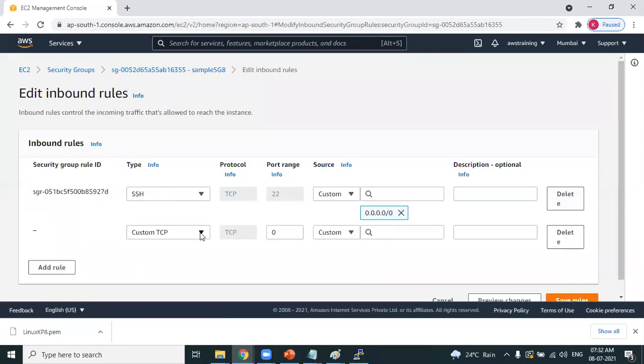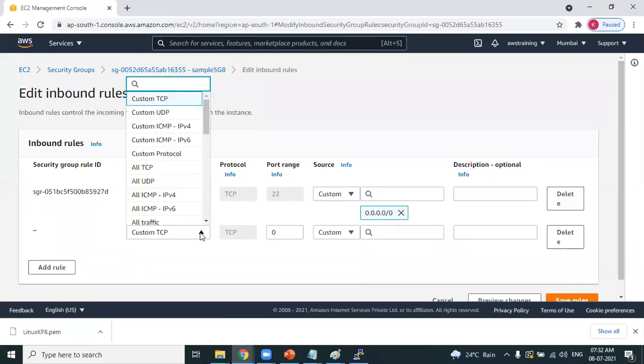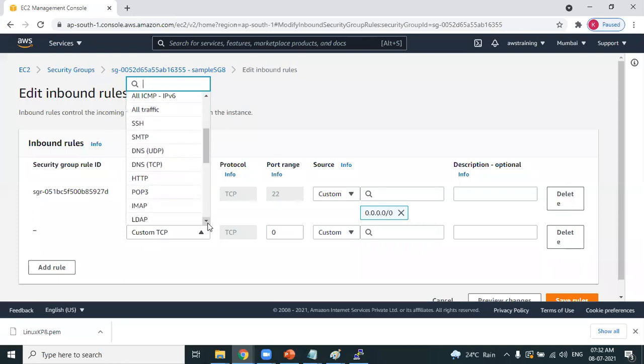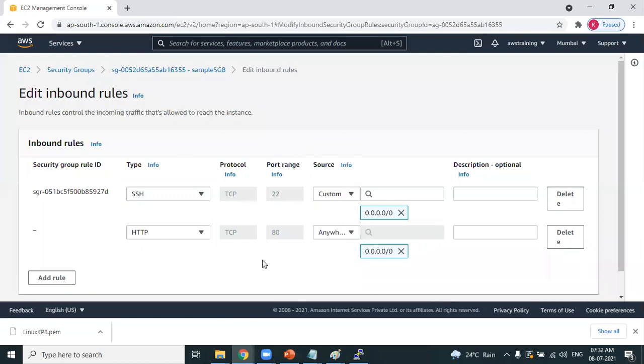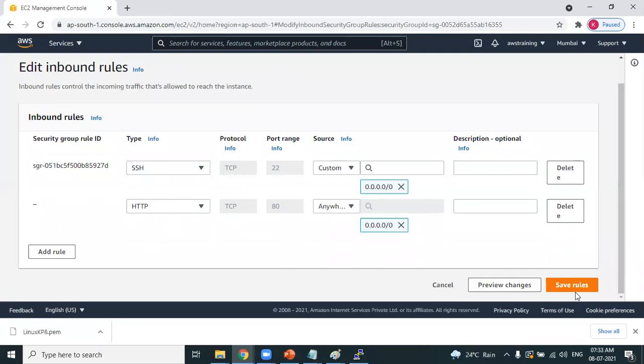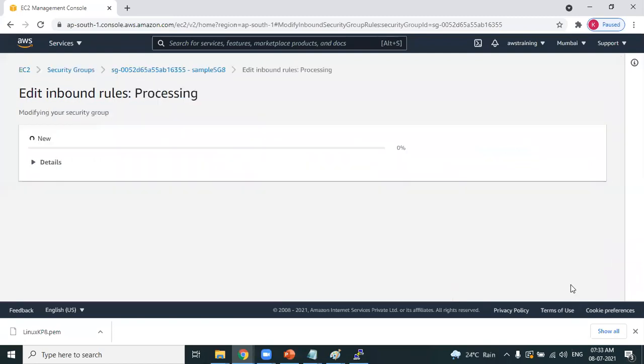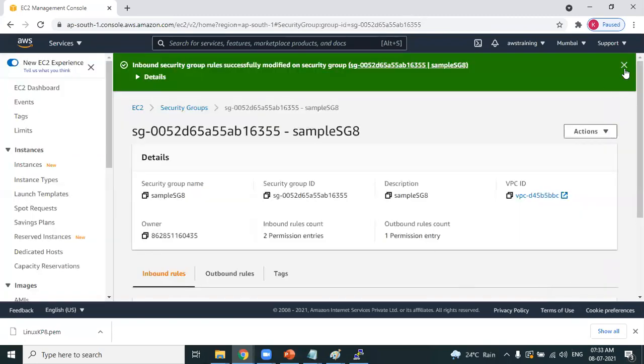What rule am I adding? I am adding the HTTP port, from anywhere. So anybody in the world can communicate using the HTTP protocol. I have added this port. Previously only one port was open, the SSH port. Now I'm adding two ports: one is SSH, the other is HTTP. Save rules.